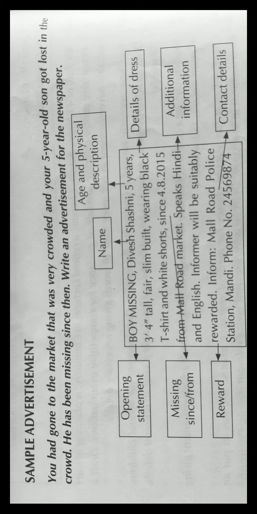So you can write with the heading missing, or else you can write with the opening statement BOY MISSING in capital letters. As we have seen, the description of name, age and physical details, along with the dress color and details of dress, and the time from when the person is missing, and the place. So these are the few important details which you should mention at the time of writing an advertisement of a missing person. So let us see.